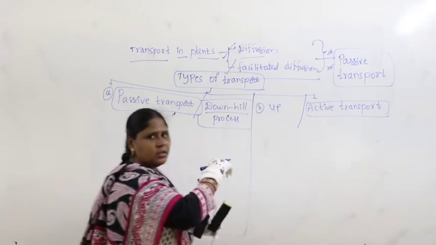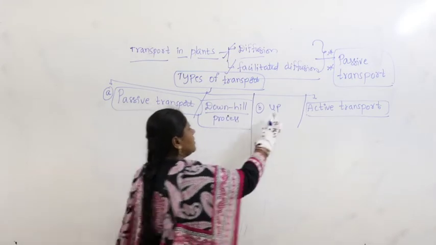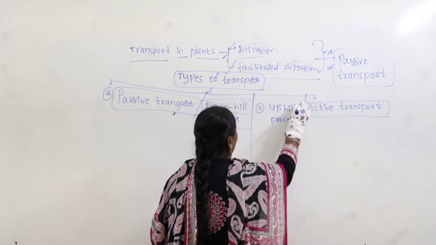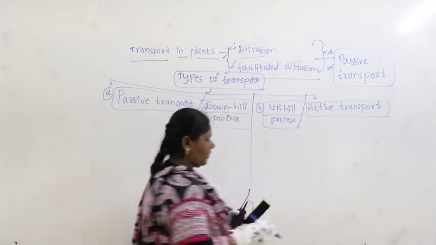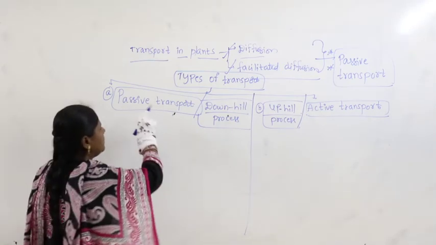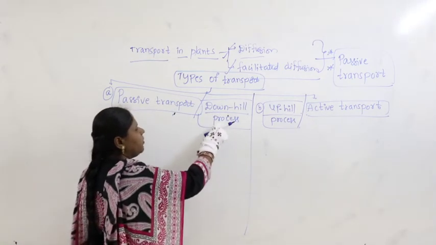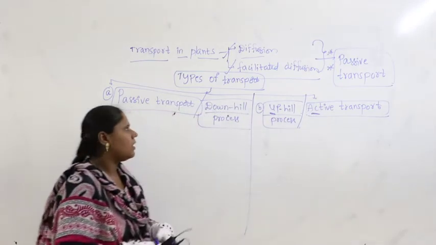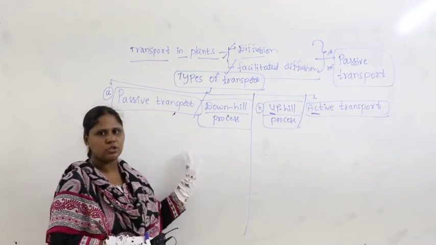So, what do we write here? This is the downhill process and this is the uphill process. Why do we call passive transport a downhill process, and why do we call active transport an uphill process? Now, let us answer these two questions.